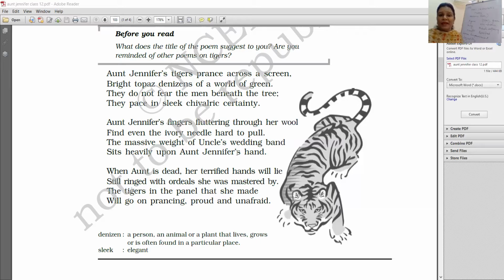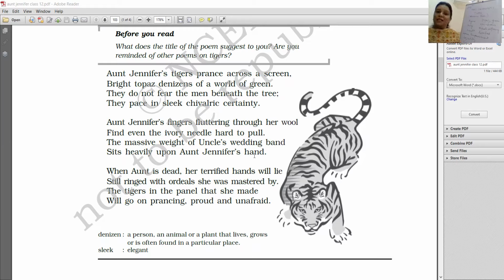So what does a wedding band symbolize? Her marital status, the suffering, the problems that she has gone through. And the needle also, it is there. Yes, it's a strength, it's a desire to come out of the situation. And yes, the fingers fluttering, it is going to take a lot of effort, a lot of courage to make these tigers, which are symbolic of the strength of her courage, right?